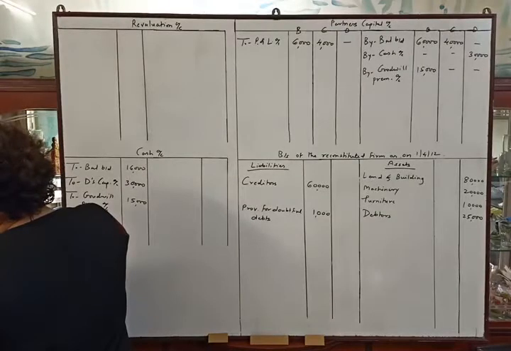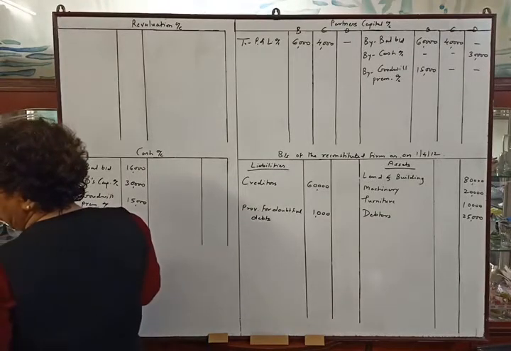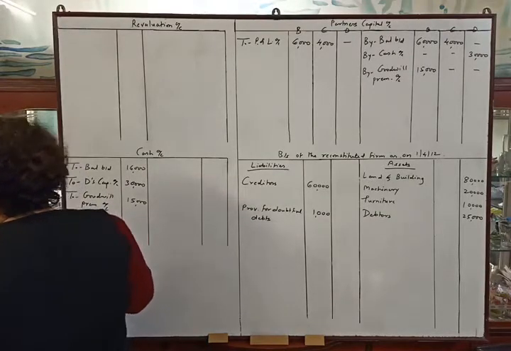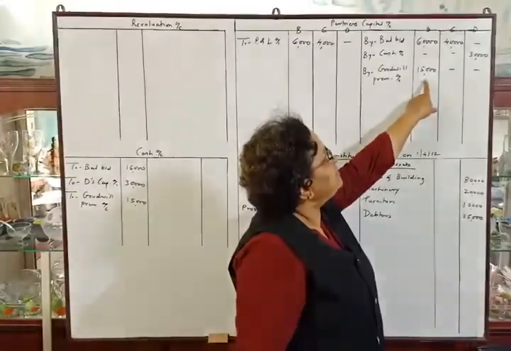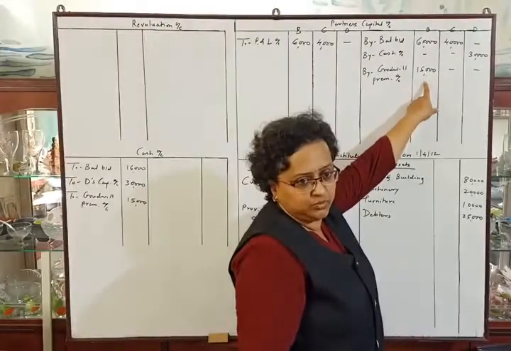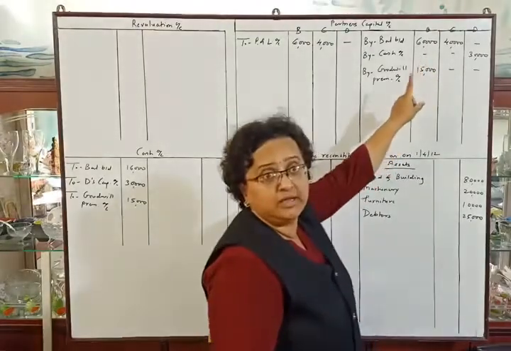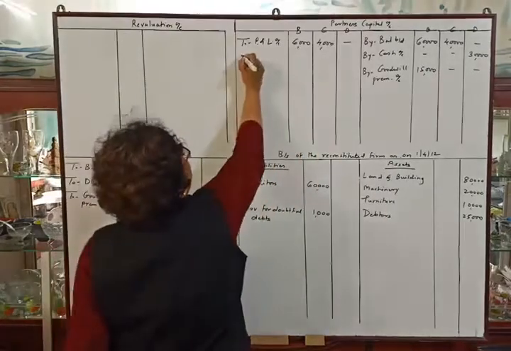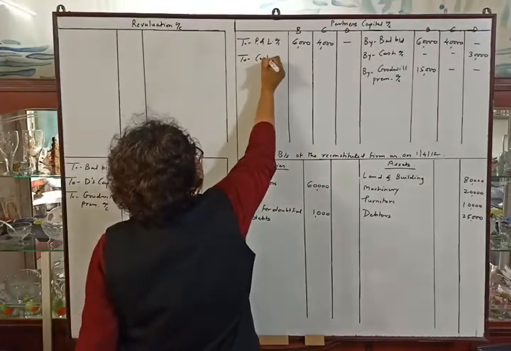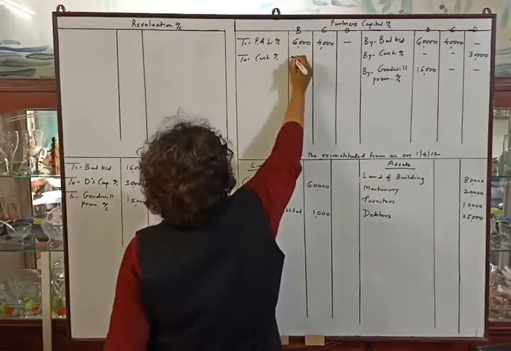Half of the goodwill was withdrawn by the partner who sacrificed his share of profit in favor of D. So 15,000 rupees goodwill. B is withdrawing half of it in cash from the business. So this entry will be posted here to cash account. B is withdrawing half of the goodwill.